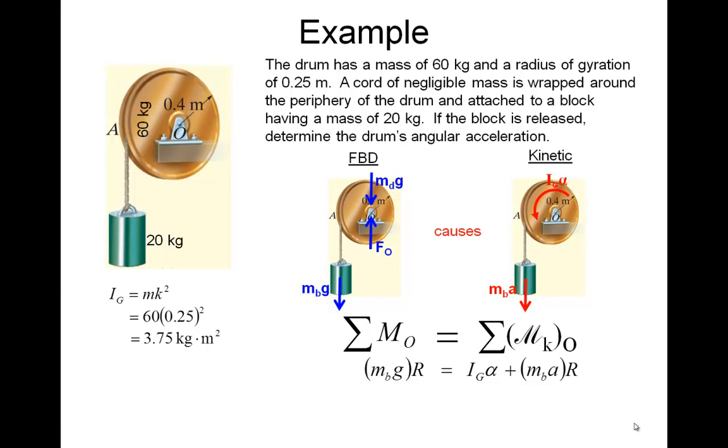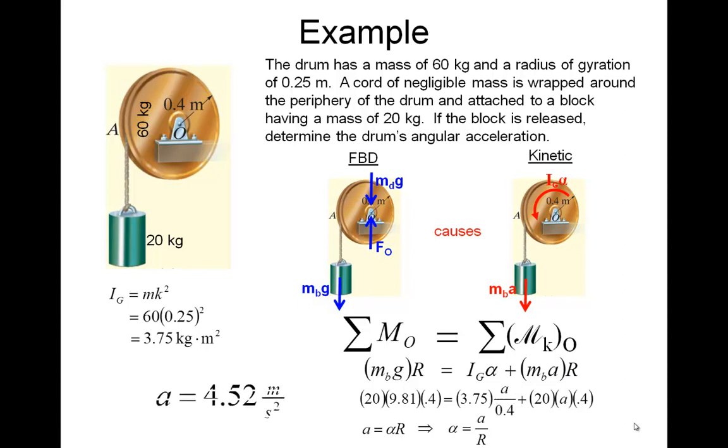That's a moment. So notice I've summed moments about point O on both sides, the free body and the kinetic side. Set them equal, and I plug in some numbers, and notice that I have two unknowns, alpha and A, but alpha and A are related, so I can make a substitution and then solve for acceleration, 4.52 meters per second squared.